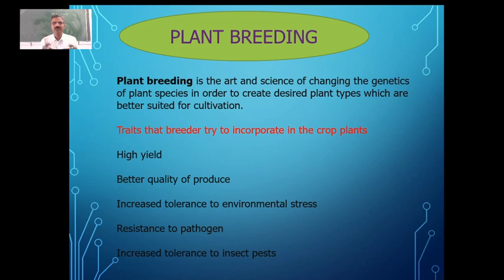And the growing of these useful plants in that area is what we call agriculture, and those plants which are grown are called crops. And once he started growing these plants, most of the plants were available in nature and they are called wild plants, wild variety also we can call it.